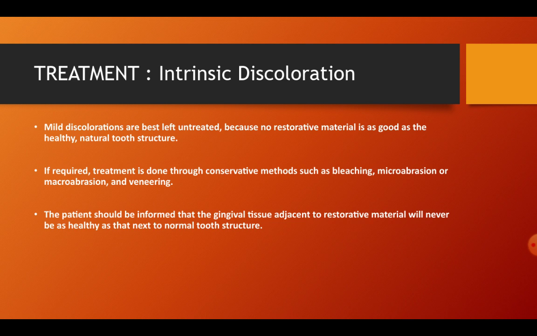Now, coming to the treatment for intrinsic discoloration. If there is mild discoloration, then it is best left untreated, since no restorative material is as good as the healthy natural tooth structure. If at all the treatment is required, it is done through conservative methods such as bleaching, microabrasion or macroabrasion and veneering. The patient must be informed that the gingival tissue adjacent to any restorative material that is placed to treat discoloration will never be as healthy as that next to the normal tooth structure.